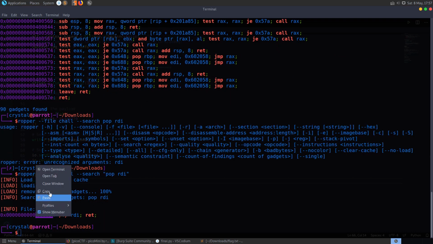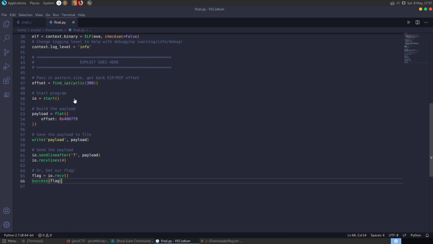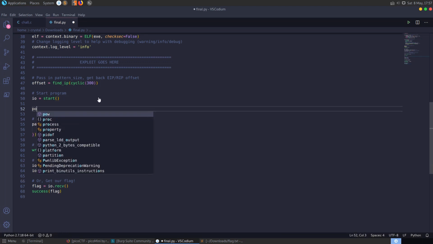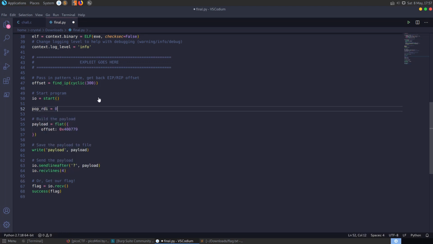We could take this address as well because we know this is hard-coded, and we can specify it here and say our pop rdi gadget is equal to 0x and that address. And instead of just jumping to that address, we could build up that payload manually.